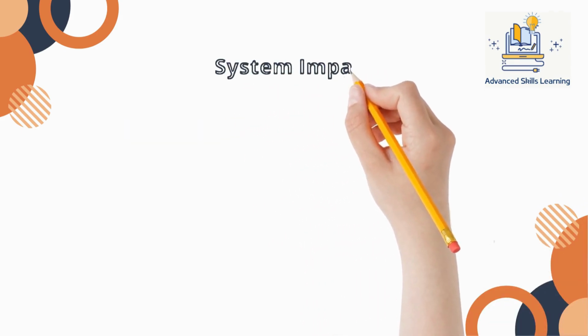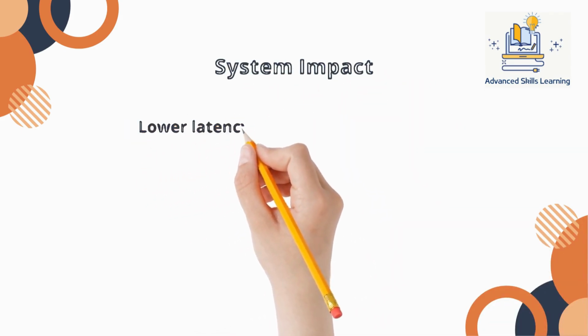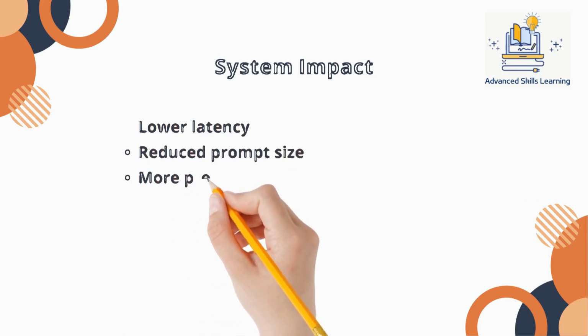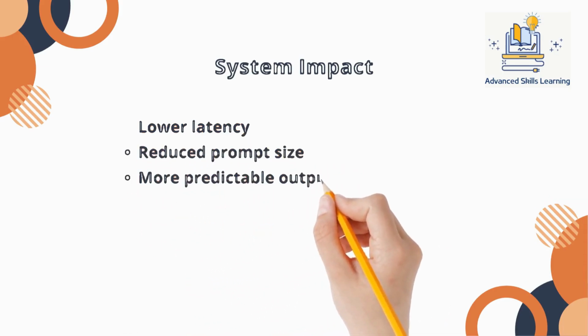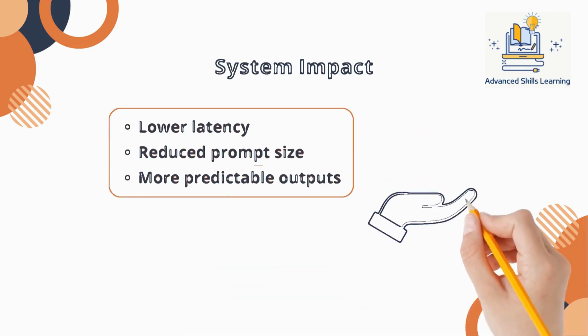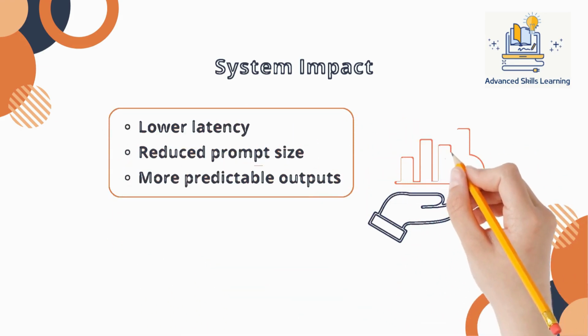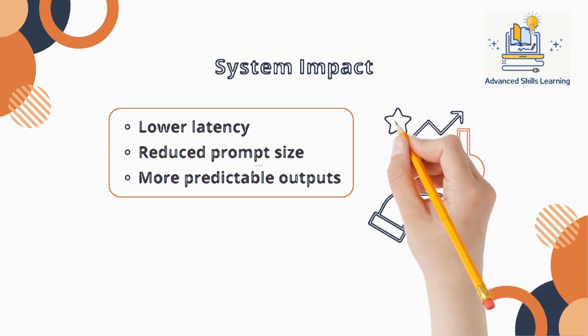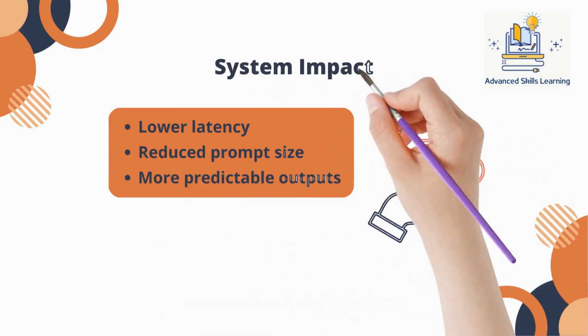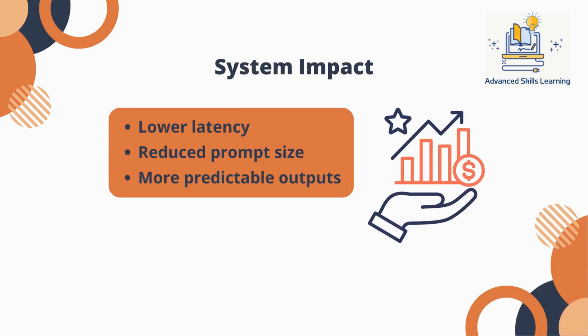When applied correctly, this shift has system-level impact. Latency drops because you remove unnecessary retrieval steps. Prompts become smaller and easier to manage. Outputs become more predictable, which simplifies evaluation and monitoring. The system moves from experimental to production-ready, not by adding complexity, but by removing it. Over time, this also reduces operational complexity and debugging effort significantly.